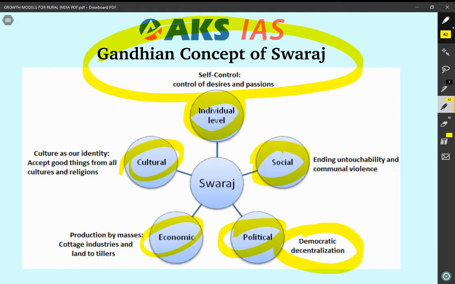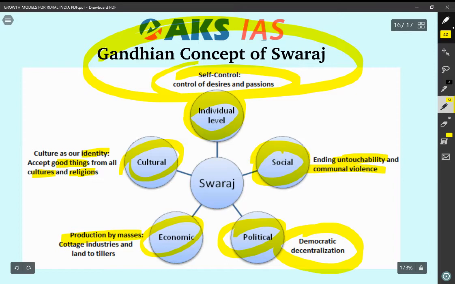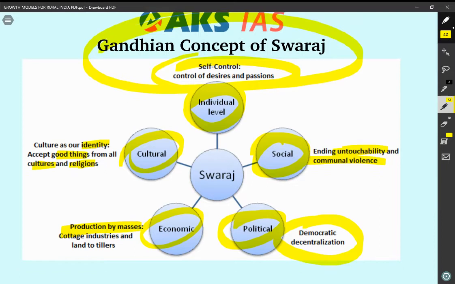At the social level, it means ending untouchability and communal violence. At the individual level, it means self-control and the control of desires and passions. At the cultural level, Swaraj means culture as our identity: accept good things from our cultures and religions, and reject the evils in our cultural practices. At the economic level, Swaraj means production by the masses, that is, through cottage industry. And Gandhi believed in the idea of land to the tillers. Whoever is tilling the land should be the beneficiary of it.